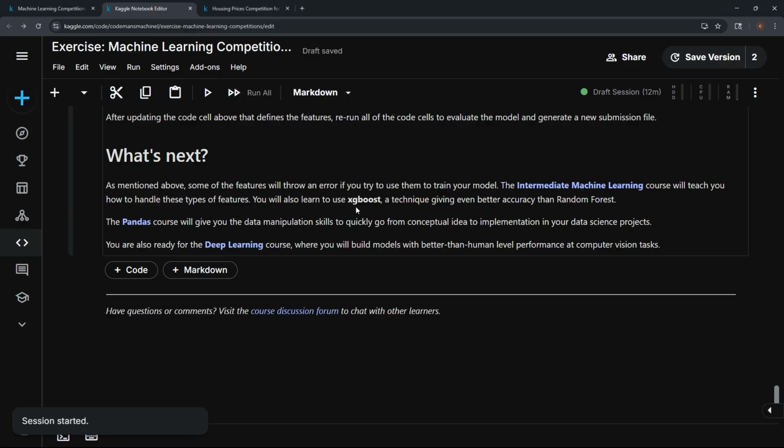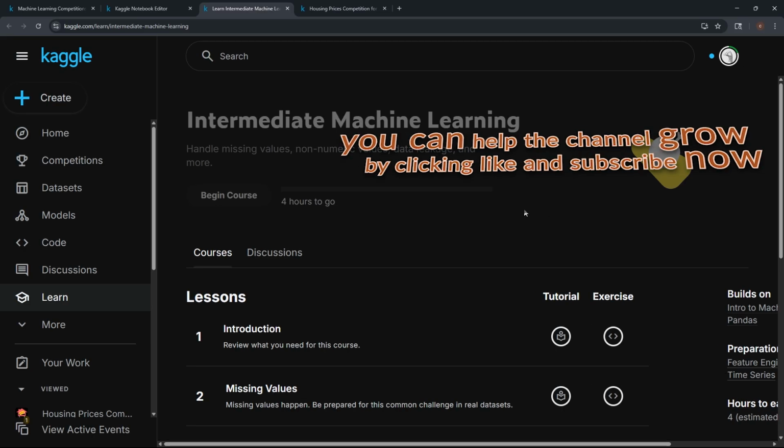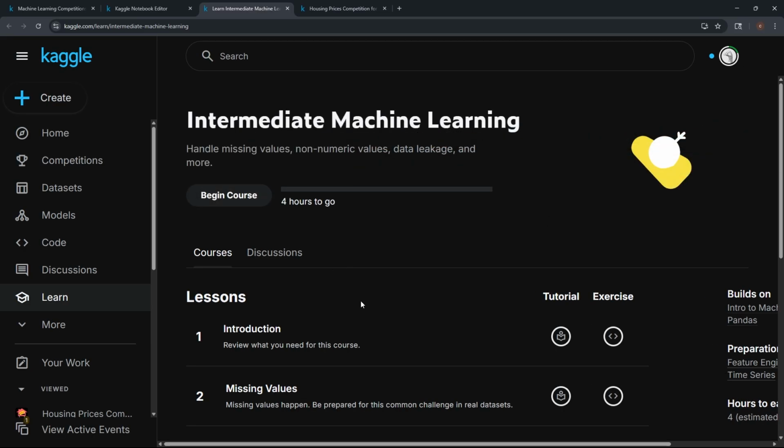We will also learn to use XGBoost, a technique giving even better accuracy than random forest. Awesome. Pandas course, we already did that, and we're also ready for the deep learning course. Let's go to the intermediate machine learning. How about that? All right, so we're done with that one finally. So, all right, now we're on to intermediate machine learning, and we'll see you next time.